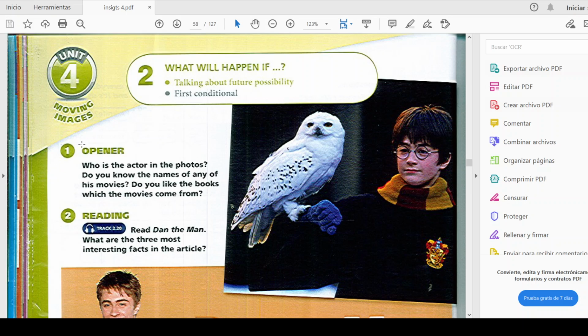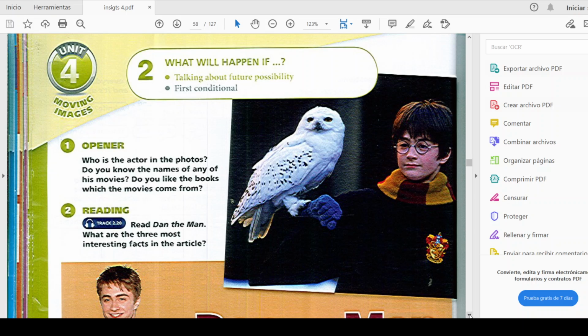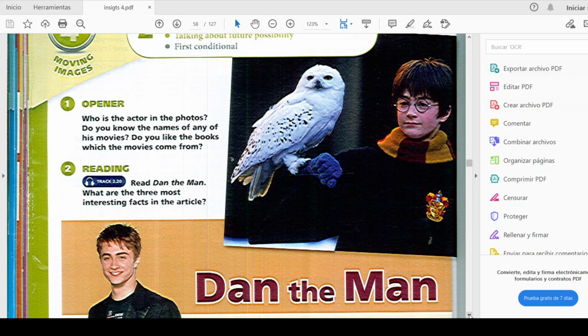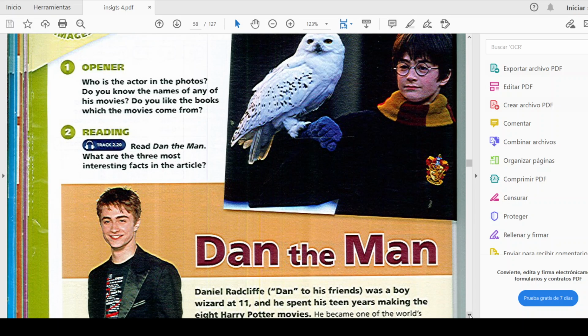Okay, for the first activity, the opener, we have: who is the actor in the photos? This person. Who is this boy? Do you know the names of any of his movies? You can think about the names of his movies. And do you like the books which the movies come from? Okay, so remember that those are books, and we have some movies related with those books, and you can give us your comments next Saturday in class. Okay, if you know about him and about his movies, good. If you don't have any idea, don't worry, you can look for information.